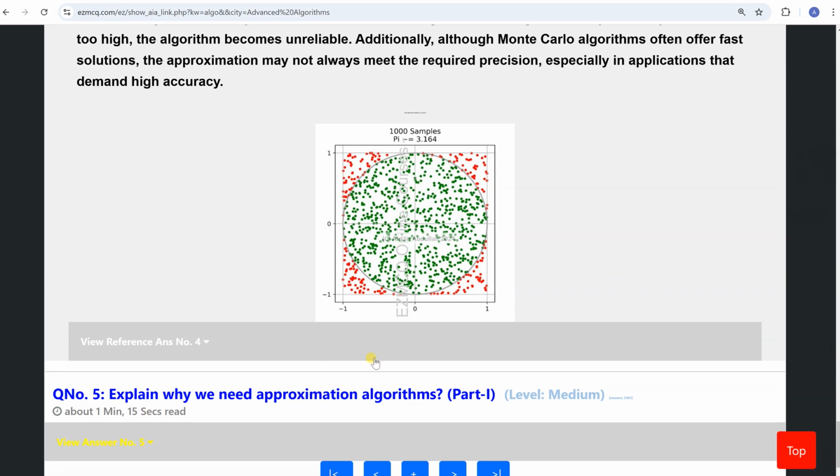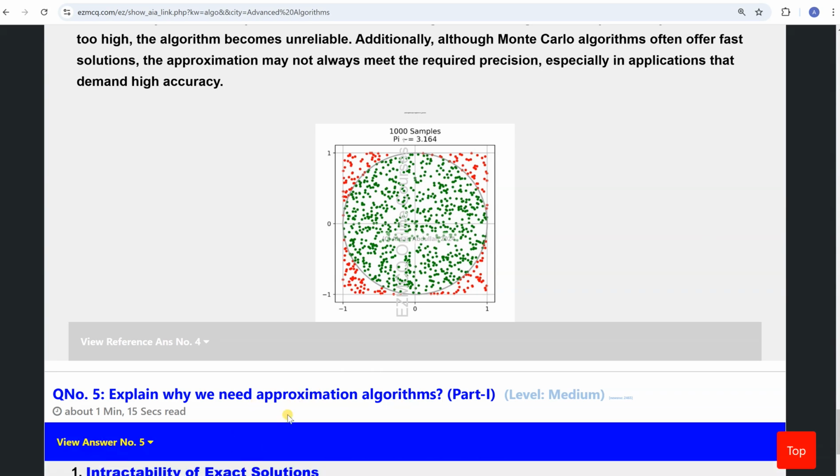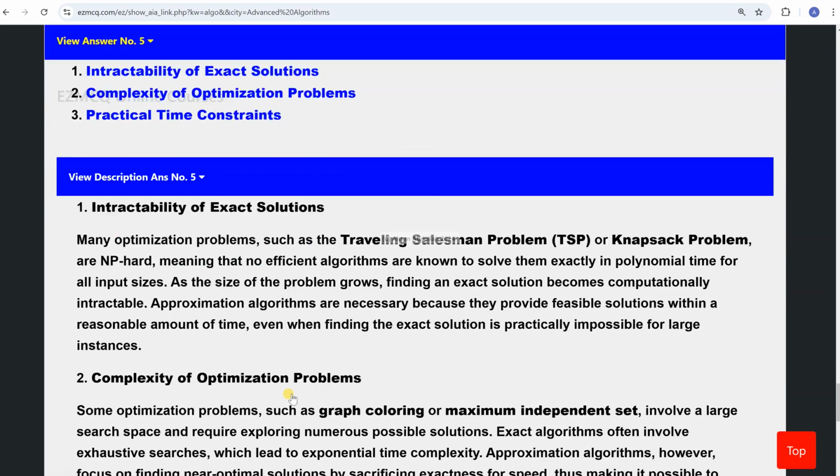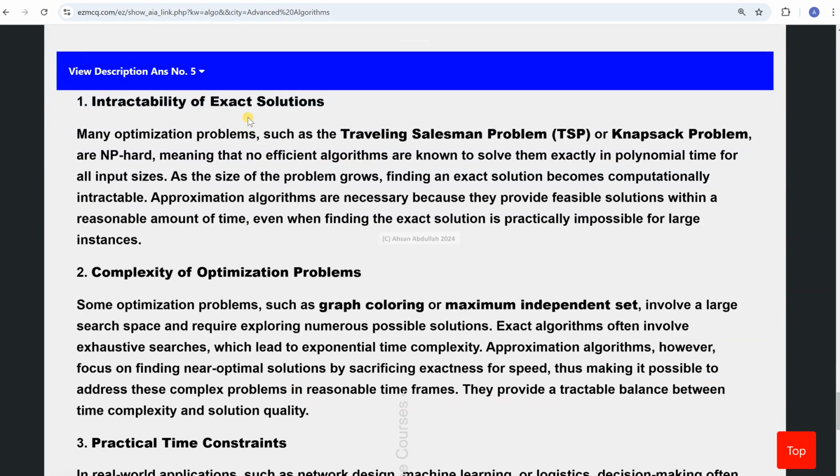So let's move on to approximation algorithms. Why do we need approximation algorithms? We need them because there are many problems of practical utility, such as the traveling salesperson problem, which is an NP-hard problem, and it is not possible to come up with a correct answer for a reasonably sized traveling salesperson problem. Therefore, we use approximation algorithms. We don't have a choice because they provide feasible solutions within a reasonable amount of time, not days and months, maybe minutes, even less.